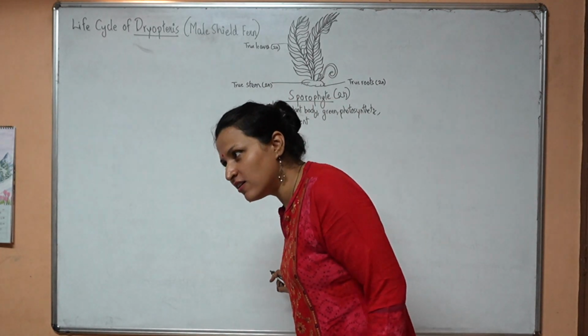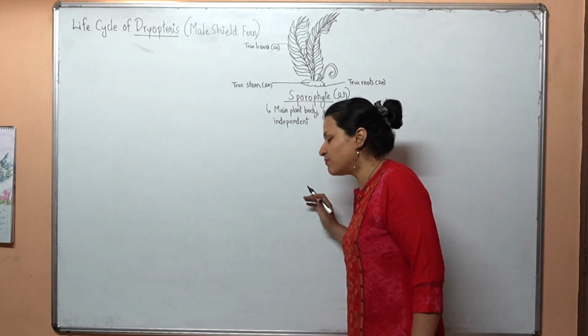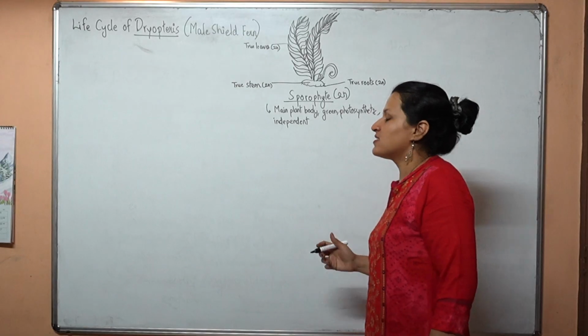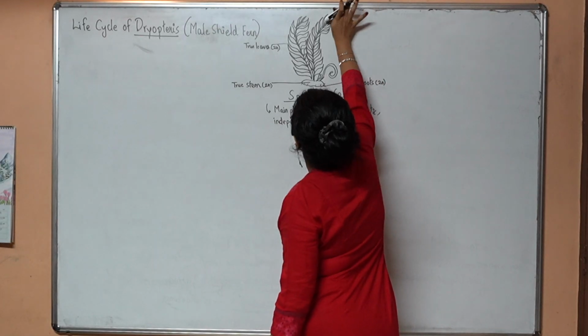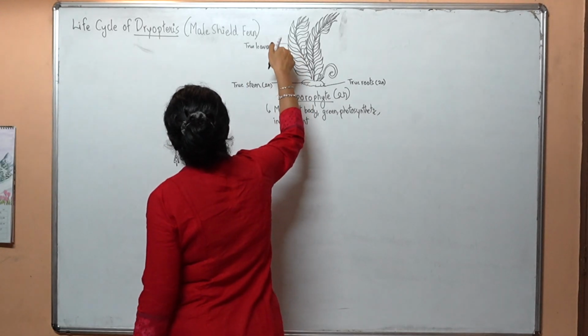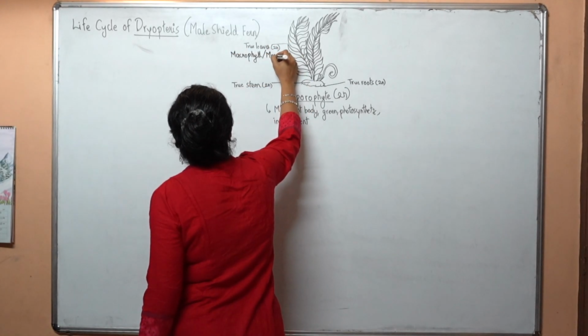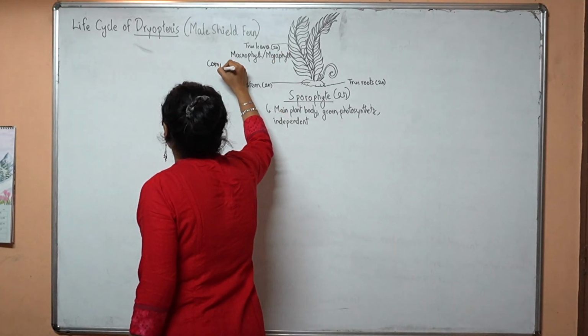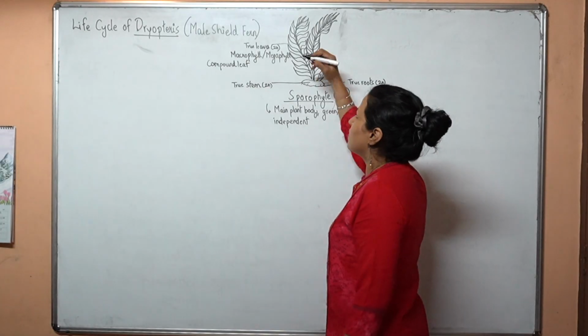Okay, but over here, what you see of this sporophyte, which has become green, photosynthetic and big, is that it has true roots, true leaves and true stem, which are diploid. This leaf over here is not a simple leaf. It's a macrophyll, also called a megaphyll. This is a compound leaf. Compound leaf means many leaflets are together.